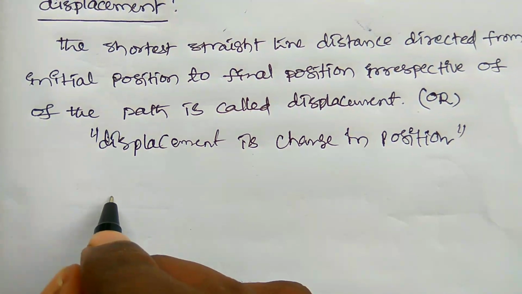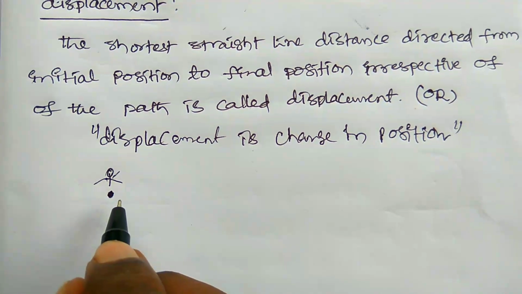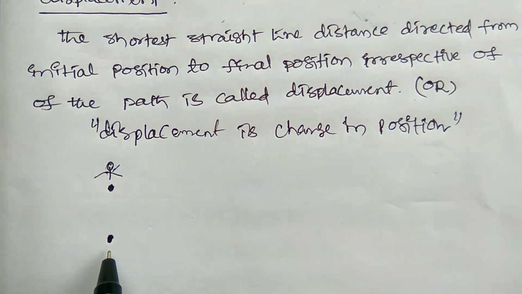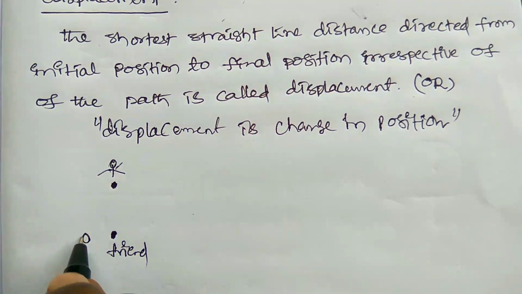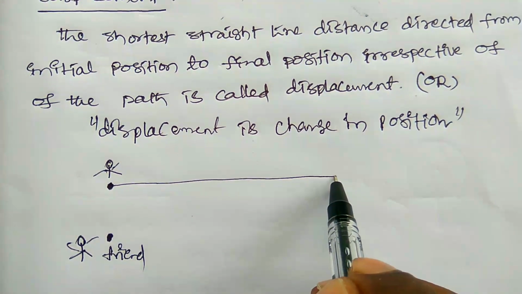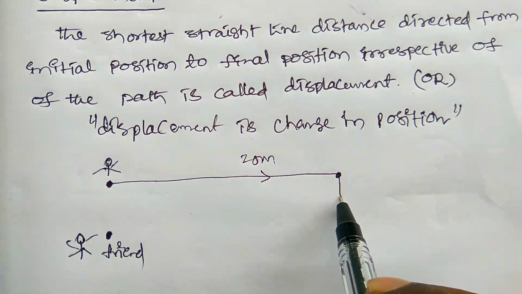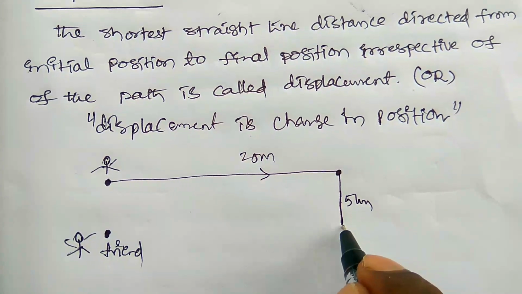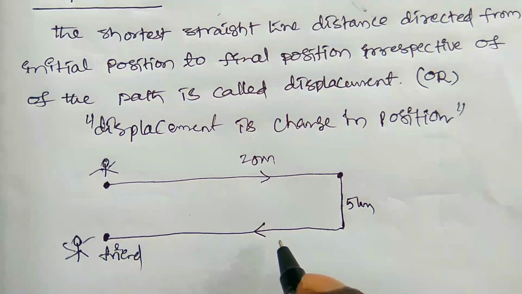For example, if a man is going to his friend's home, so this is the house of the friend. The way it is here, this is the path traveled, 20 meters of distance, and here 5 meters of distance, and he moves in this direction, 20 meters of distance.